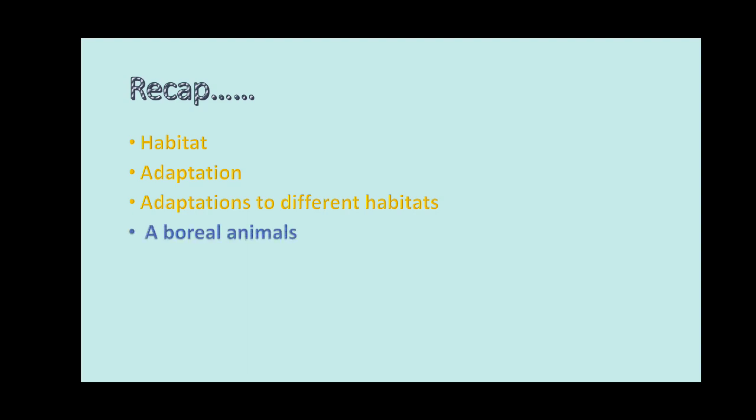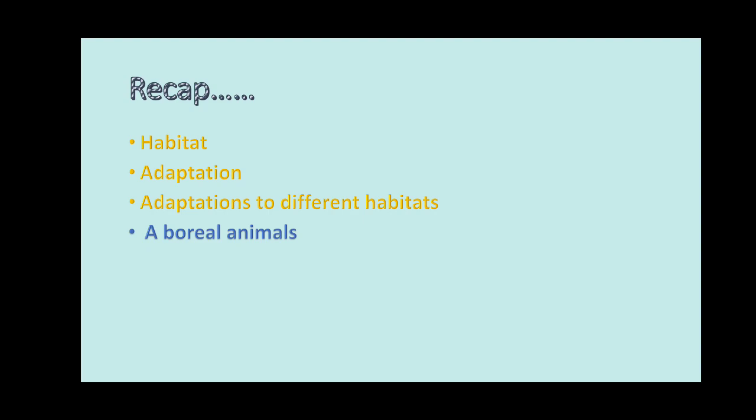Arboreal animals. What is arboreal animals? First of all, terrestrial animals, we have learned adaptations to different habitats in terrestrial animals. Terrestrial animals means, do you remember? Terrestrial means animals living on land. Animals living on land are called terrestrial animals. Under terrestrial animals we have learned arboreal animals. What is arboreal animals? Land animals living on trees are called arboreal animals.